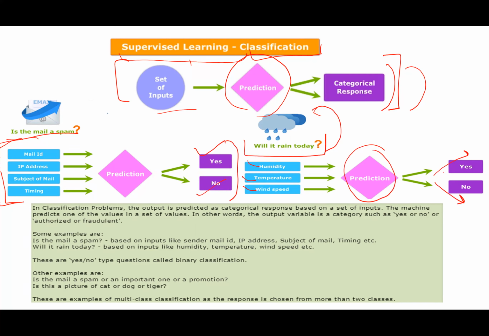It is not saying how many centimeters of rain will happen or how long it will rain, 4 hours, 3 hours, right? If the question was about how long it will rain, it becomes a regression problem. It is basic classification, whether yes or no. The most basic type of classification is 0 or 1, only two outcomes, right? So if you study for 7 days from these books, whether you will pass or not is a classification problem. If I ask how many marks you will get, that's a regression problem.